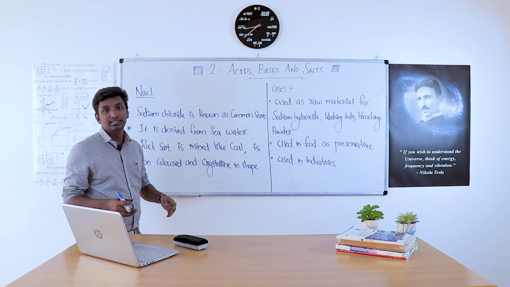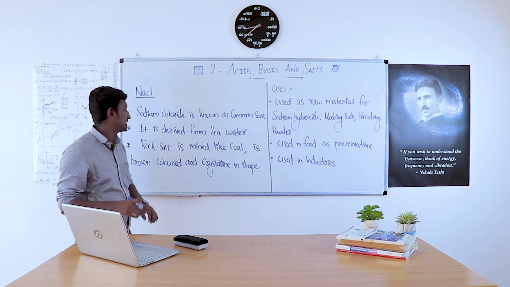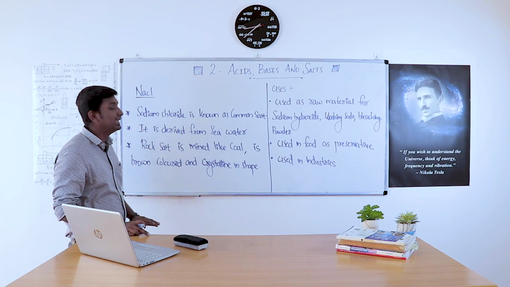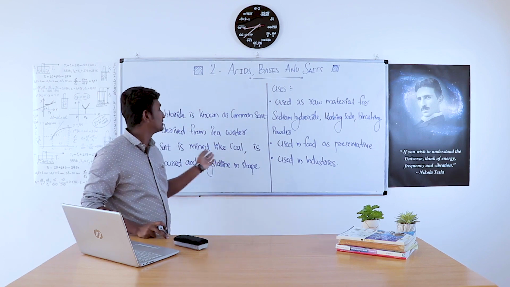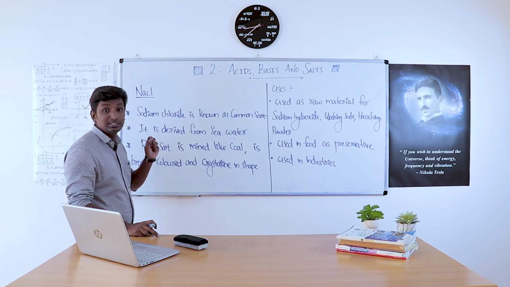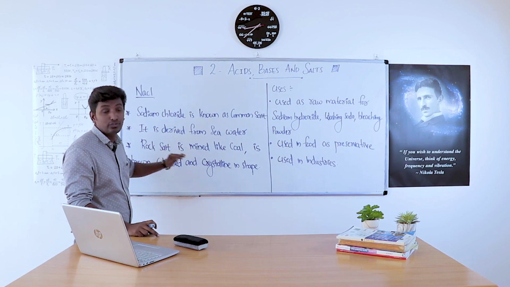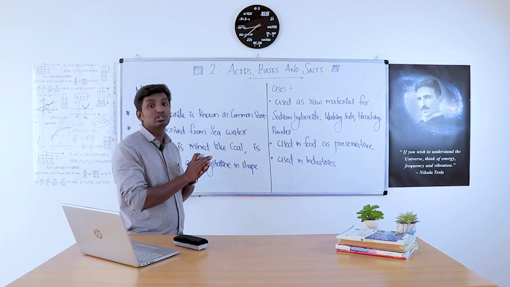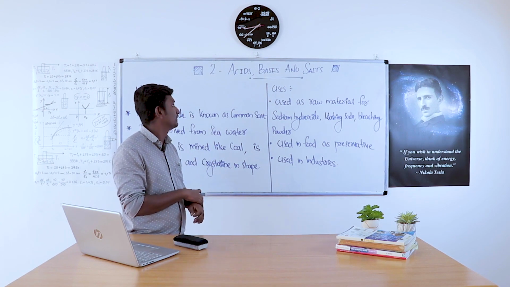Seawater is vaporized and NaCl is extracted. That means salt is extracted. Rock salt is mined like coal and is brown colored. The color of rock salt is brown and crystalline in shape. That means this rock salt is like crystals.